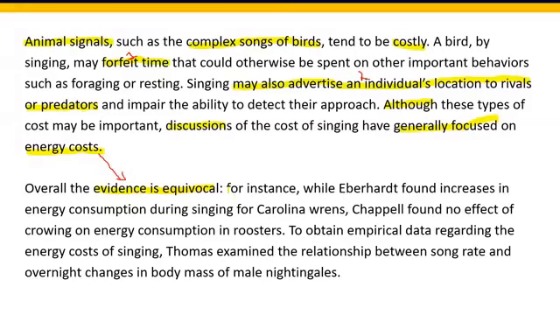For instance, while some scientists found increases in energy consumption during singing for some particular variety of birds, some other scientists found no effect of crowing on energy consumption in roosters. So one scientist found an increase in energy consumption when a type of bird was singing, but another scientist did not find any such effect when the roosters were crowing. That is why the author says that the evidence is equivocal. It is vague, it is unclear, right?